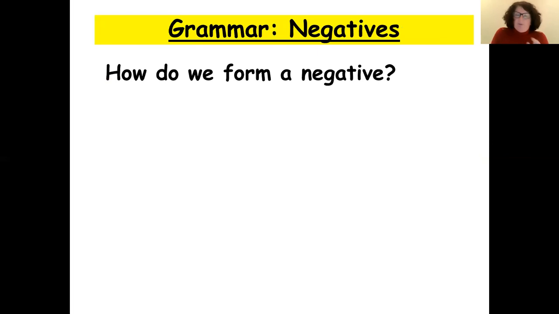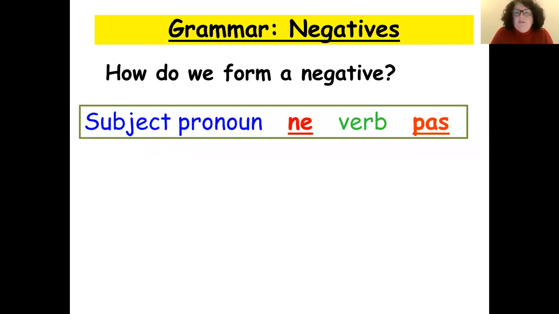Alors, on va continuer. So our grammar for today, which we do need to write down, from now on we're writing. So the grammar title is negative. So how do we form a negative? Maybe you know how to form a negative. You might remember because we've done this in lesson already. Okay, so we need our subject, plus we need ne before the verb and pas after the verb. So you need to write down that formula in your books, please.